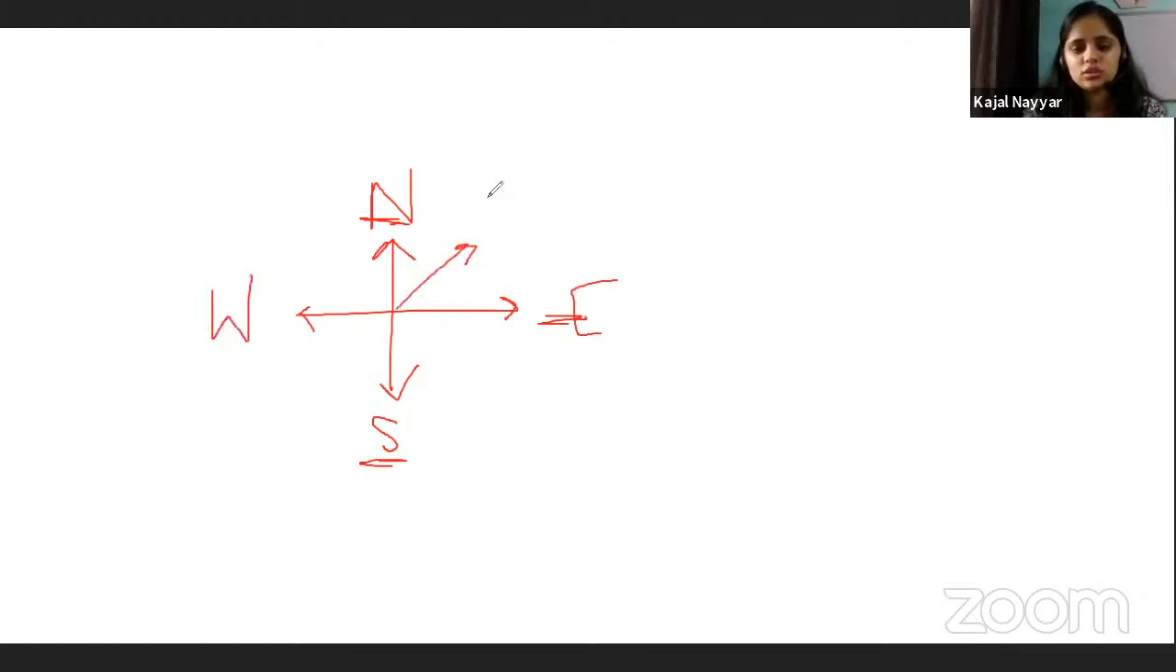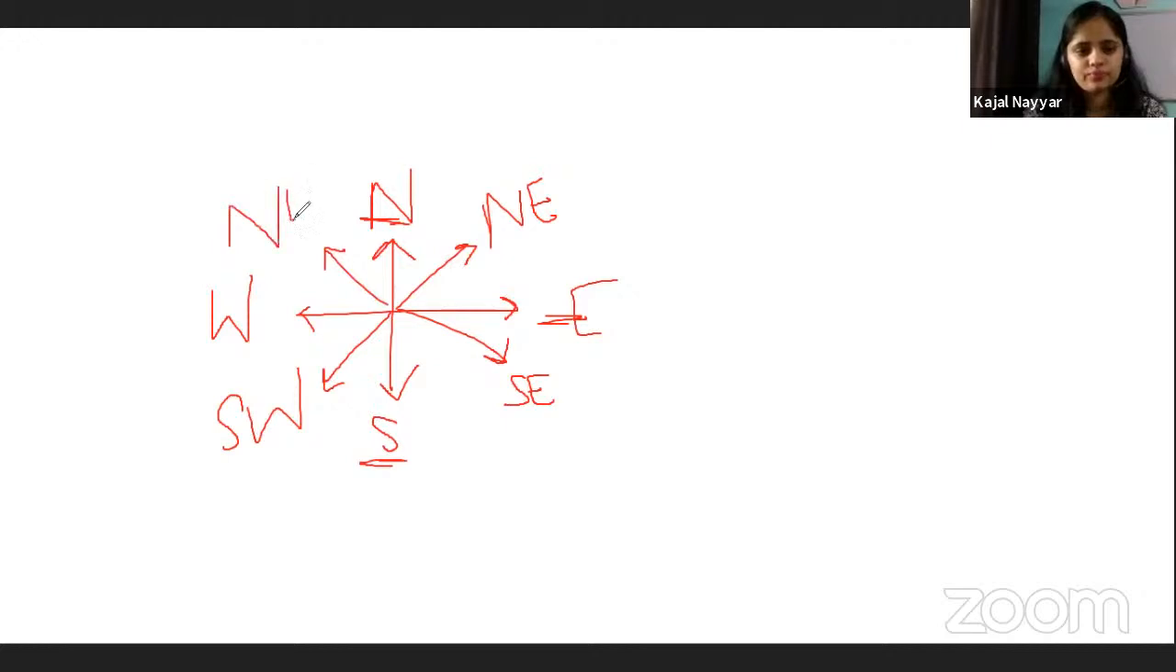Which is this direction? This is northeast. This is southeast. This direction is southwest. And this direction is northwest. So these are the different directions that we have. I'm sorry about the writing if you're not able to identify it, but I'm speaking so that you can identify it.